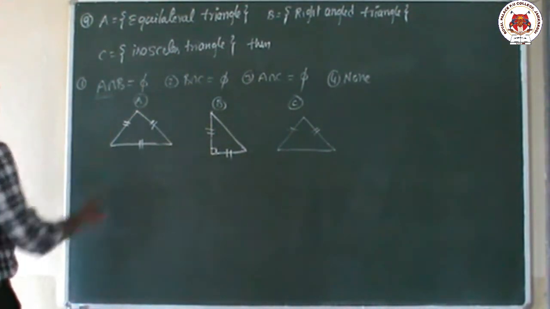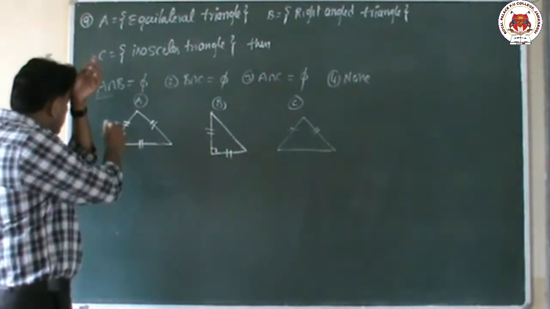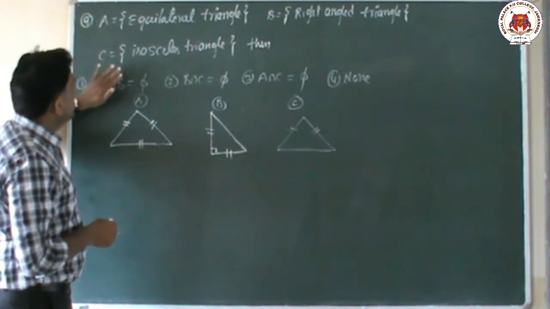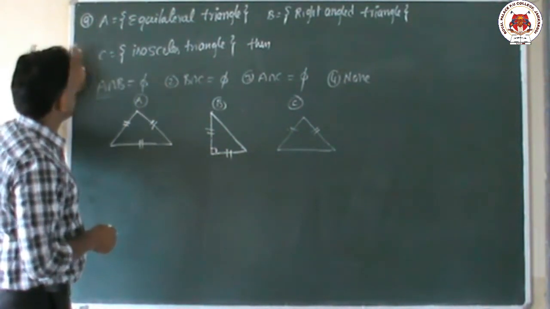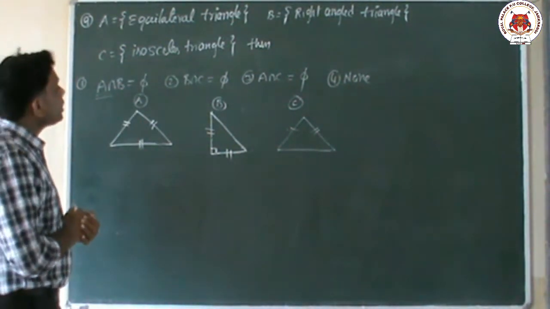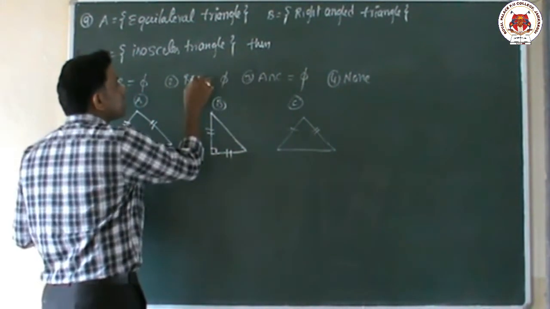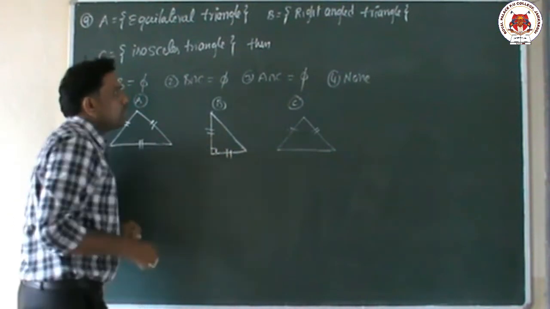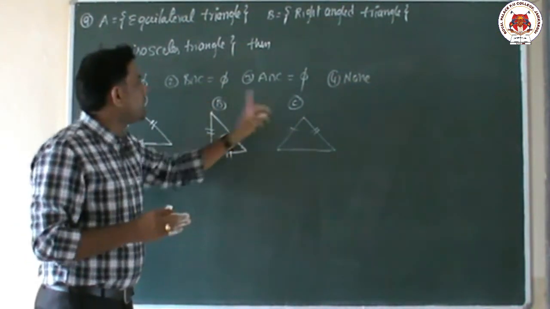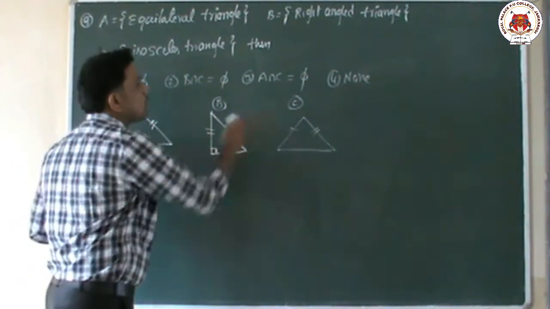The first option is A intersection B equal to null set. Null set means there are no common elements between these two. That is the question. I am not discussing the first option now; leave it. We will go to the second option first. The second option is B intersection C equal to null set. Intersection means common. He is telling that there is no common property between B and C.